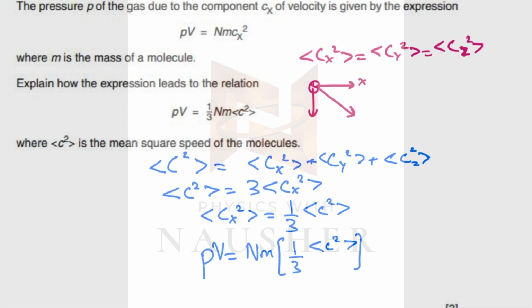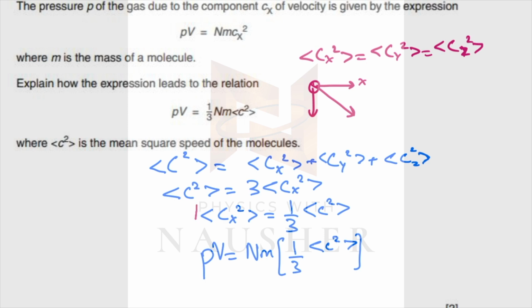So the overall speed is given by mean square speed is equal to mean square speed in x plus mean square speed in y plus mean square speed in z. All of these are equal, so it is equal to 3 times mean square speed in the x direction. You could even write mean square speed in the y direction. Why have I written x? Because here x is written. So that means mean square speed in the x direction will be equal to mean square speed overall divided by 3. So you take this 3 to the other side. This is what you get.